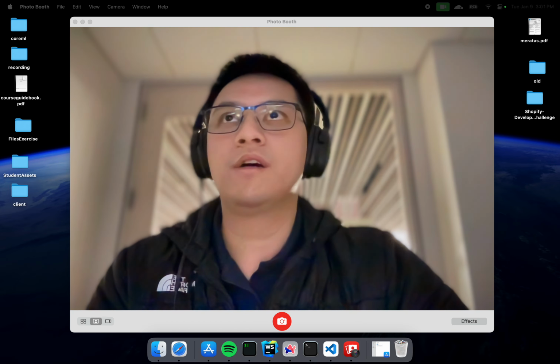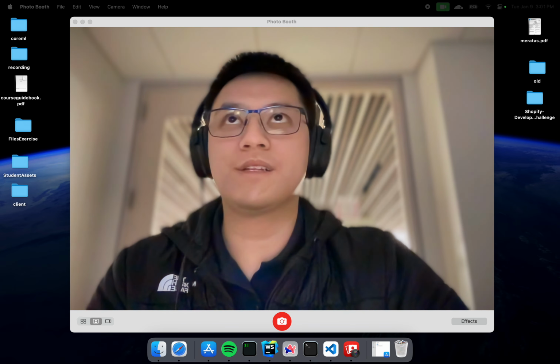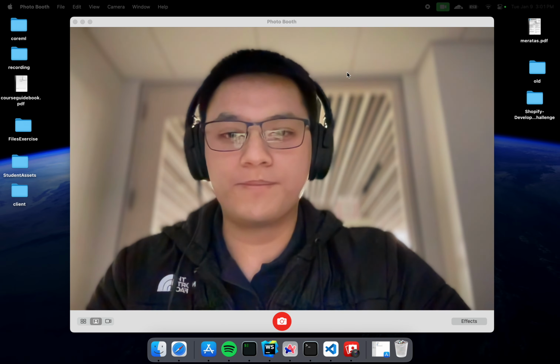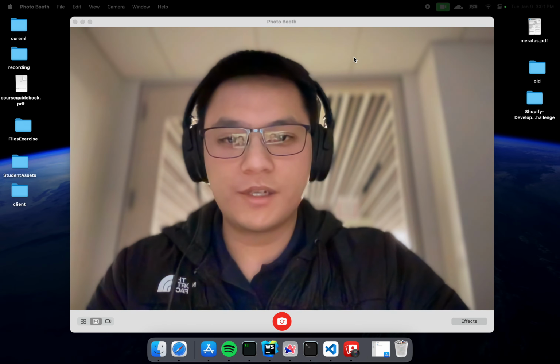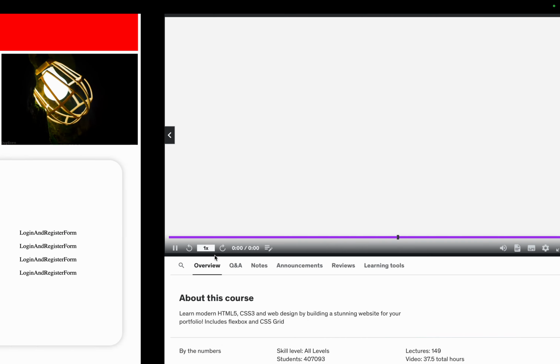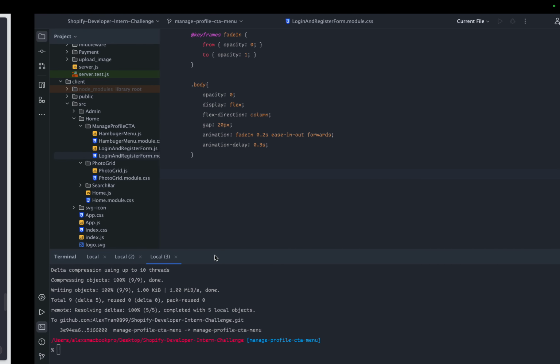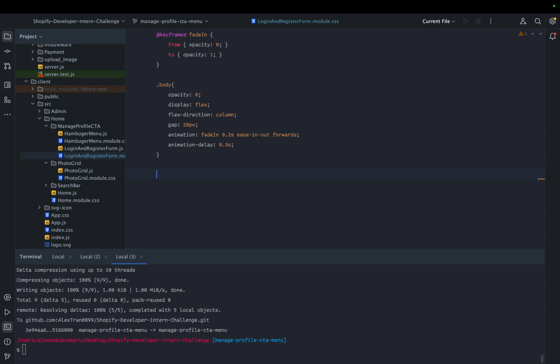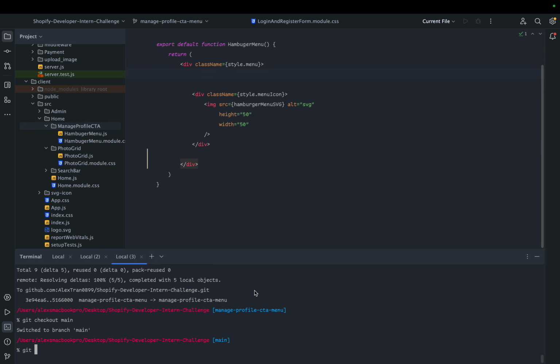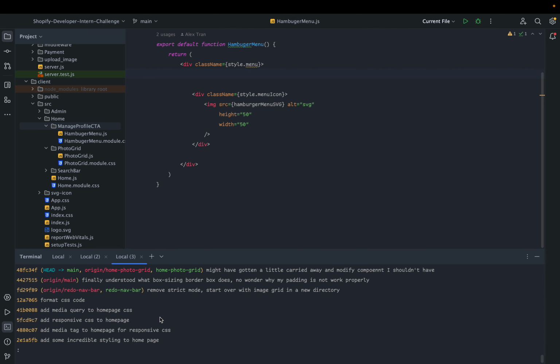Looking at my old files, there was a whole bunch of files that were misnamed. Like for example, this one right here. I'm gonna show you what the app looked like in a second. But for now, let me check out main. Git log. So the entire app was an absolute mess.